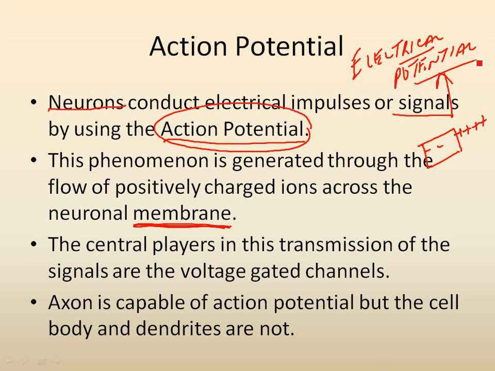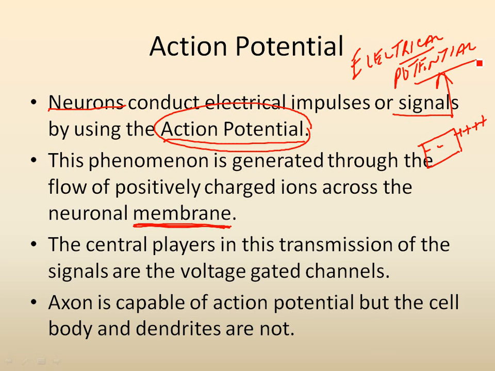So, as I said, an electrical potential can be defined as a momentary, a brief change in the electrical potential on the membrane of a neuron or a muscle cell. And when this membrane potential changes, it results in the transmission of the electric impulse.